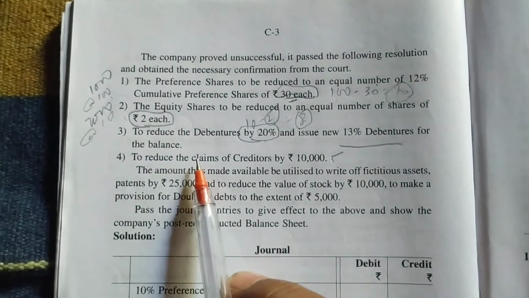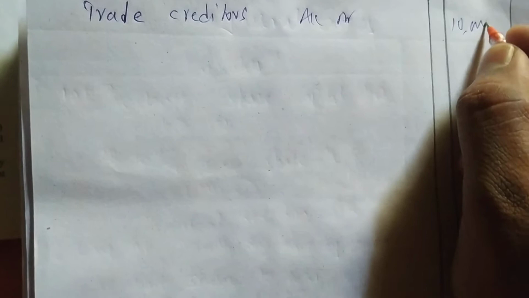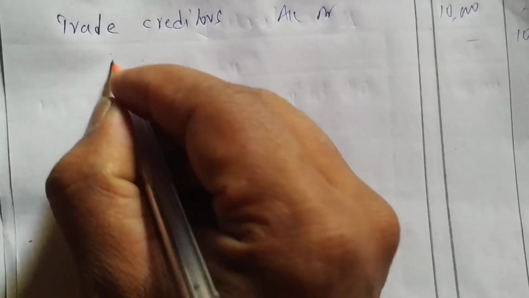Okay, now next is trade creditors. We have to do trade creditors. See what he is saying, reduce the claim of trade creditors by 10,000. We have to reduce creditors by 10,000. Trade creditors account debit. How much is he asking to reduce? 10,000. Okay, to capital reduction.